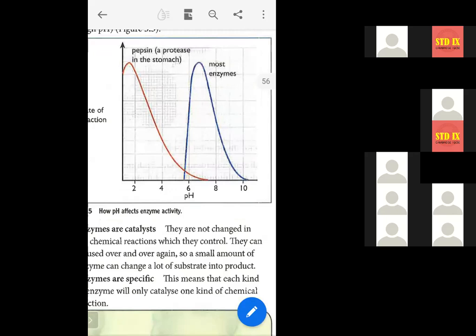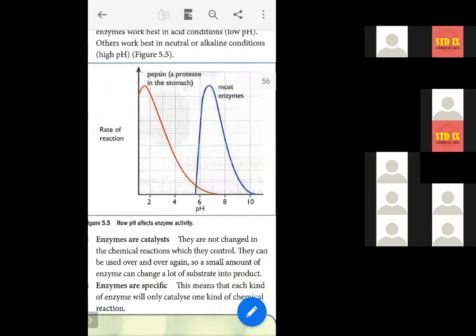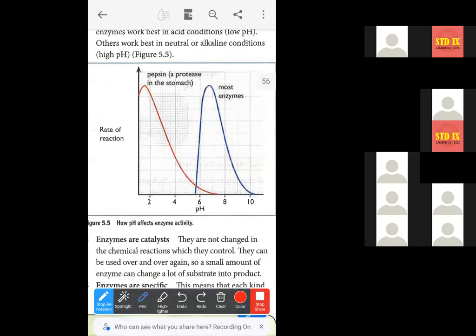So here you can see in this graph, this is the rate of reaction and this is the pH value. So the pH value that is less than 6 indicates the acidic condition. And that is greater than 6 indicates the alkaline, basic solution.